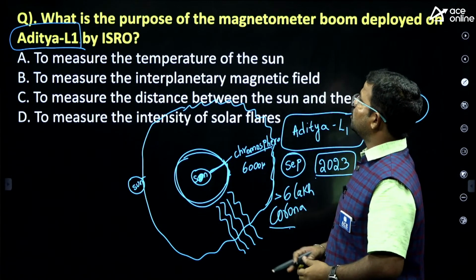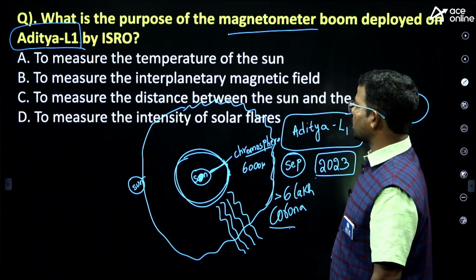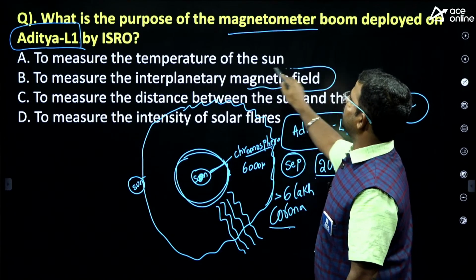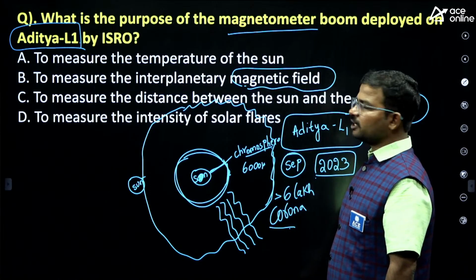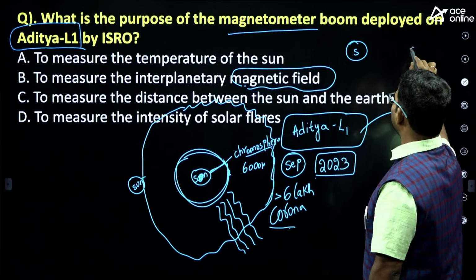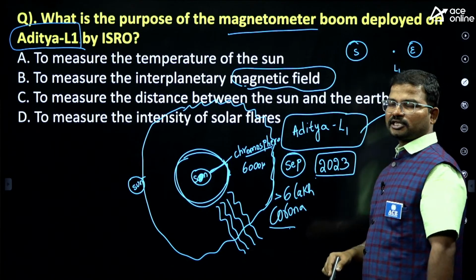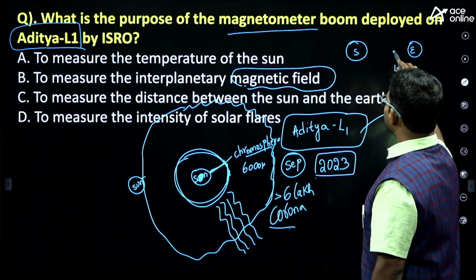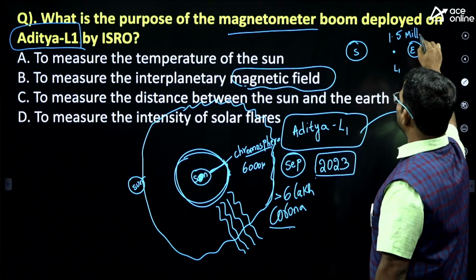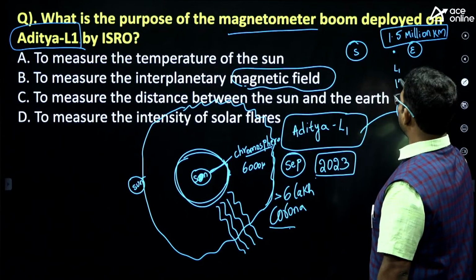One of the payloads is the magnetometer. The major purpose of this magnetometer is to measure the magnetic field in the interplanetary system. Aditya L1 is placed between the Sun and the Earth, at the location of L1, which is nothing but the Lagrange point. At what altitude does this L1 point exist? 1.5 million kilometers, or 15 lakh kilometers.